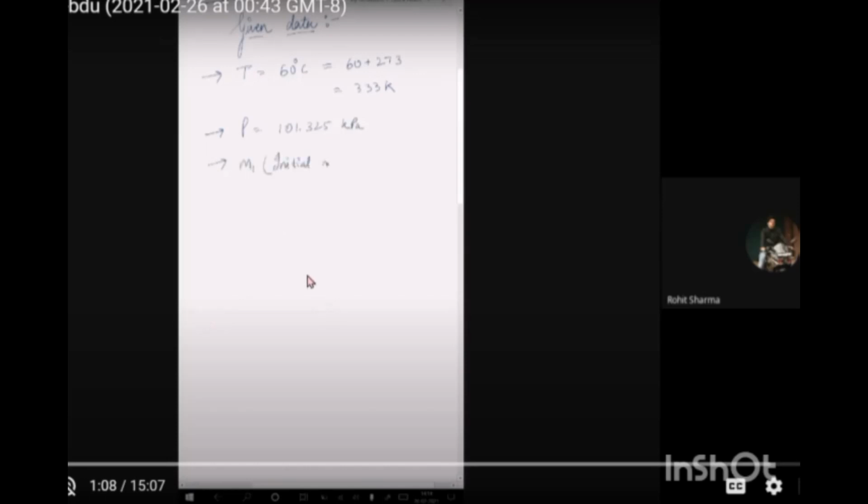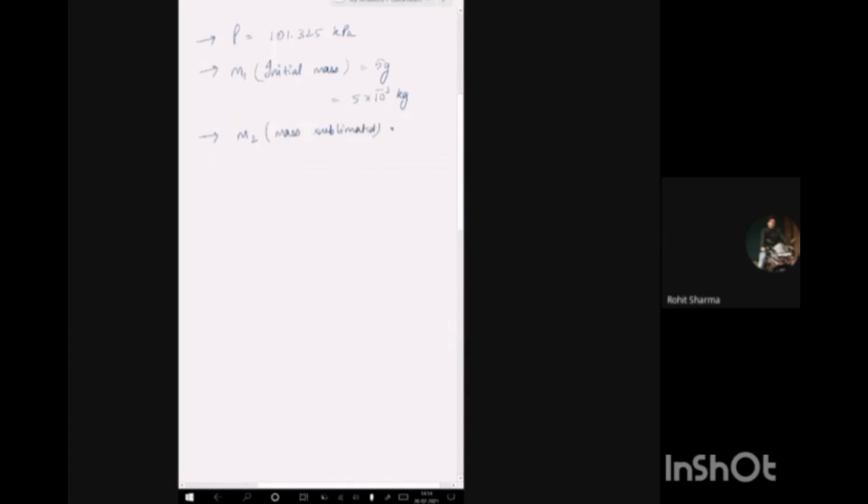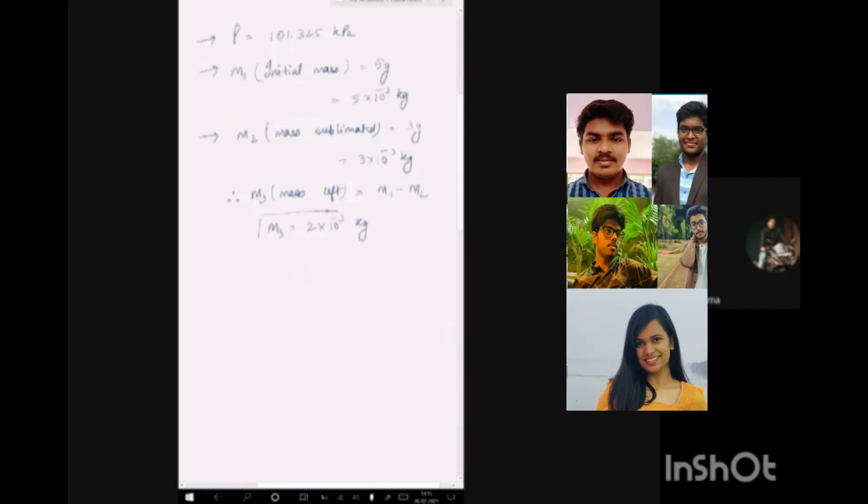The initial mass of the naphthalene ball is given, which is 5 gram, which in kilograms is 5 into 10 to the power minus 3 kilogram. M2 is the mass of the naphthalene sublimated, which is given as 3 gram, so it will be 3 into 10 to the power minus 3 kilograms. Now we'll write M3, which is the mass left after sublimation. Since initially it was 5 gram and 3 gram of it has sublimated, what is left is 5 minus 3, 2 into 10 to the power minus 3 kilograms. So that is the mass which is left.